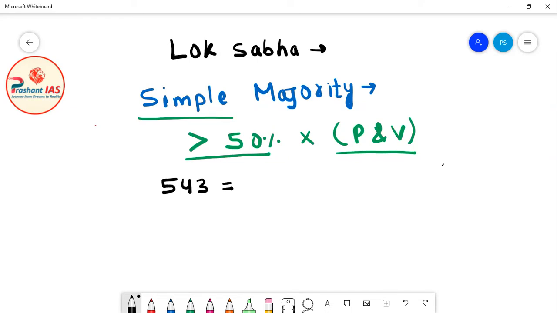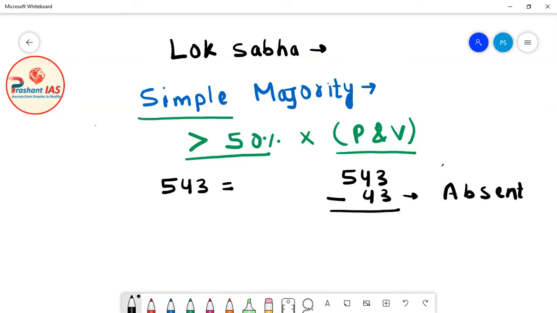Now friends, let's suppose on the day when voting was to take place, out of these 543 members, 43 members were absent, which means these members were not present. So 43 members were absent.